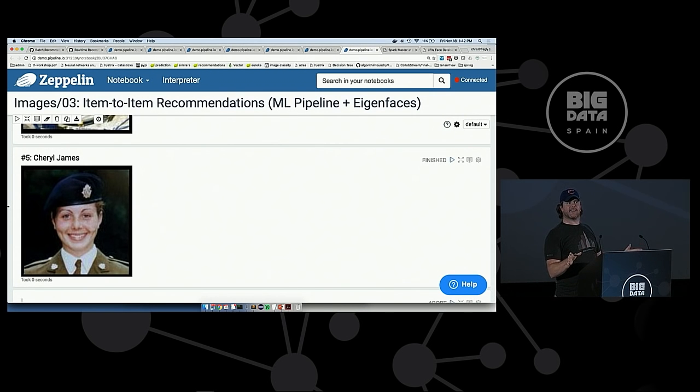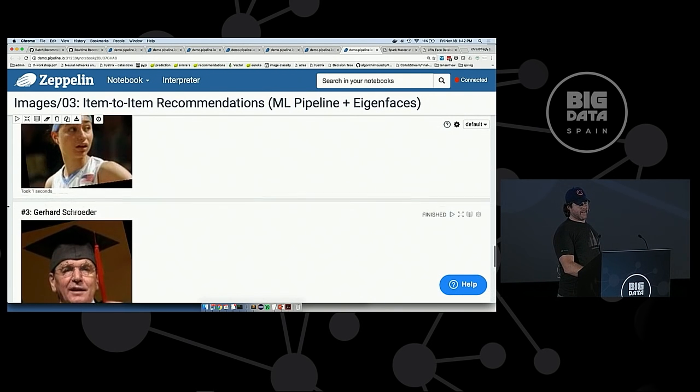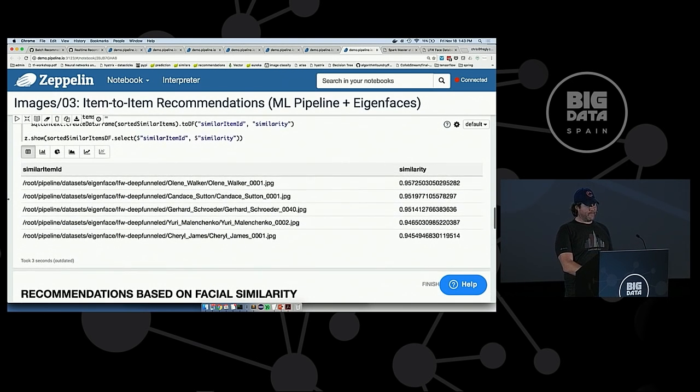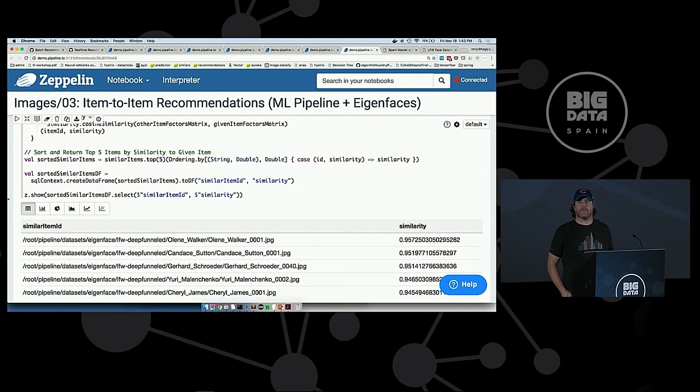I would not use this particular algorithm for your dating site, but it's a good starting point. So the next version of this next year, if I get asked back, will be neural networks, and we'll try to make these a bit more accurate. Any questions? Are we out of time? Just come find me. Thanks for your time.